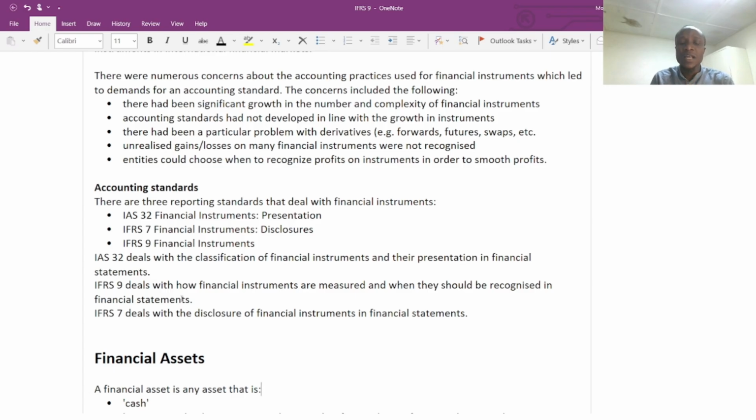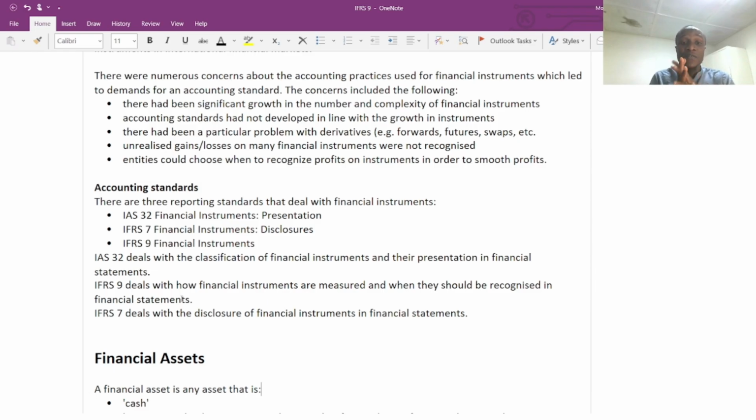Also, we are going to look at IFRS 7 Financial Instruments. It has to do with the disclosure, how we can prepare and disclose the financial instruments in the notes to the accounts. Very important concept. So when we are talking about the disclosure, we are going to look at IFRS 7. And when we are talking about the presentation, we are going to look at IAS 32. And when we are talking about the classification and measurement, we are talking about IFRS 9.